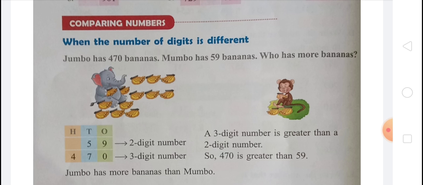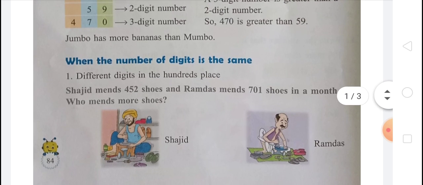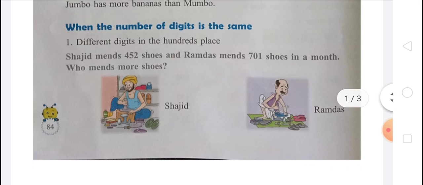Our second topic is when the number of digits is the same. For this first condition, when the number of digits is the same, that means if there are 3 digits in the first number and also 3 digits in the second number, how can we compare them? We first look at whether there are different digits in the hundreds place.